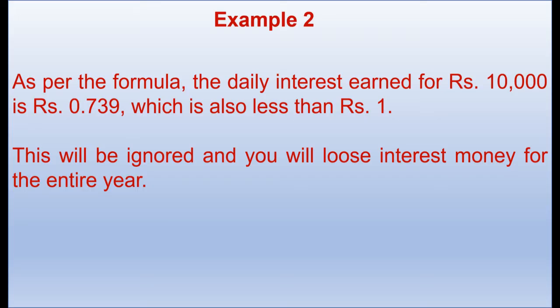Example 2. As per the formula, the daily interest earned for 10,000 rupees is 0.739 rupees, which is also less than 1 rupee. This will be ignored and you will lose interest money for the entire year.